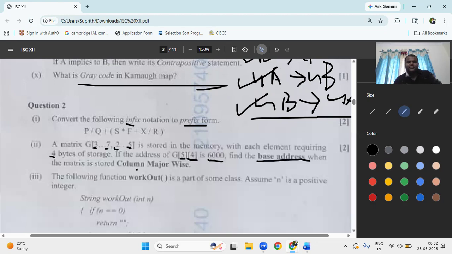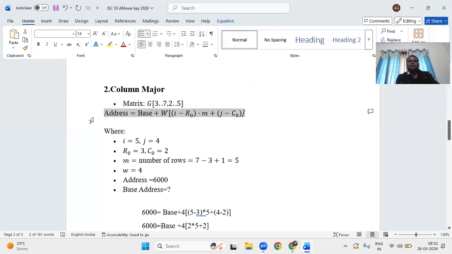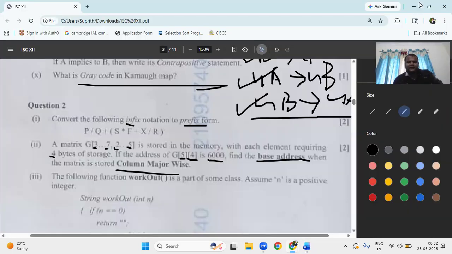Okay, now after that, column major. So what are the necessary things he has given? It is a matrix with the column major formula, which I will take. Address is equal to base address plus word size into I minus R0 into M, and J minus C0. Sir, there he has not given M, right? M means the number of rows.